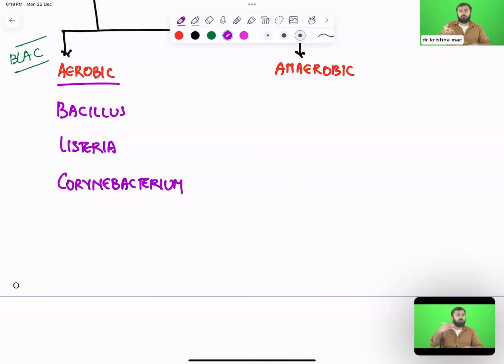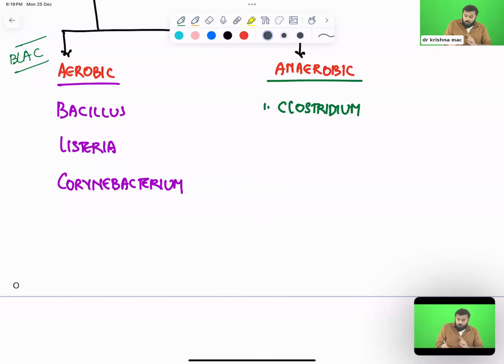Corynebacterium diphtheriae and all. Okay. Coming to anaerobic, we shall be discussing the first organism that is called Clostridium. Clostridium is also one which releases spores.